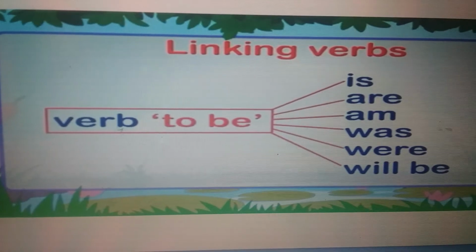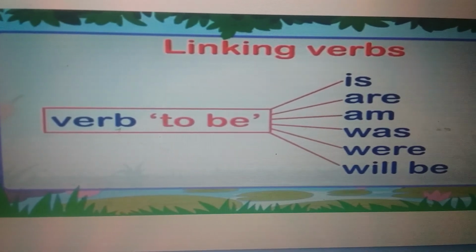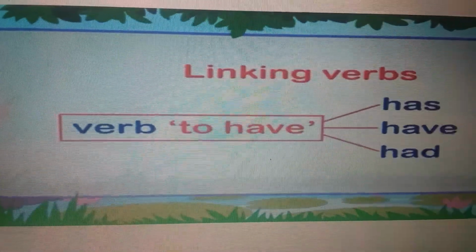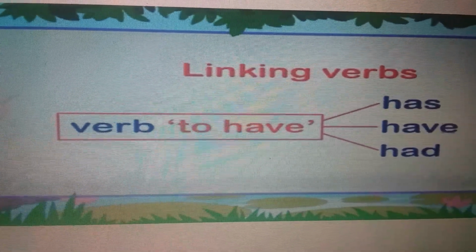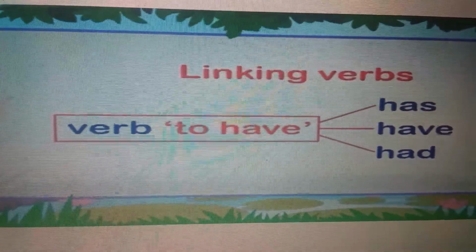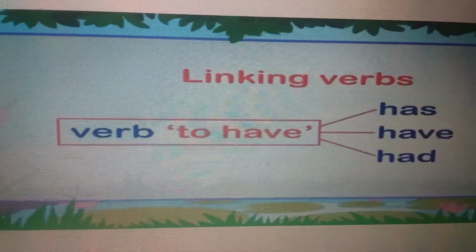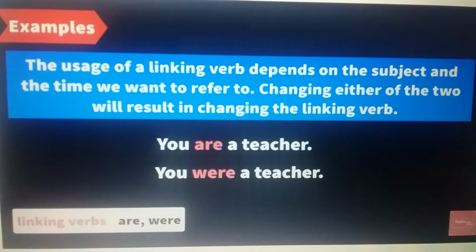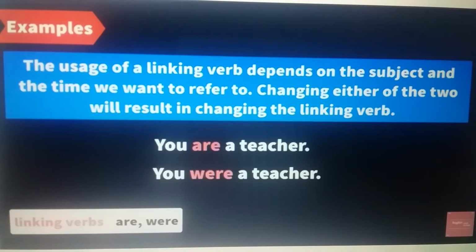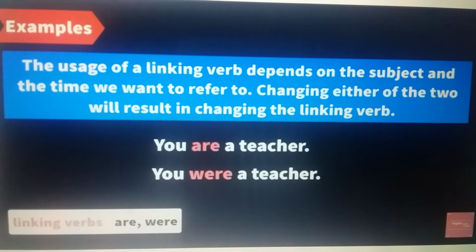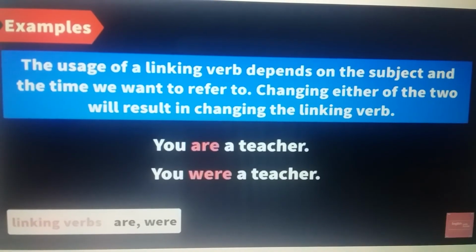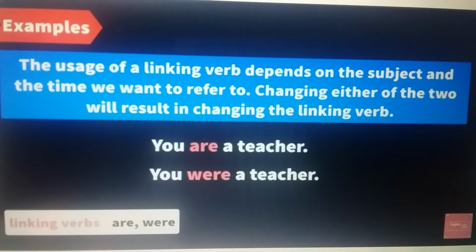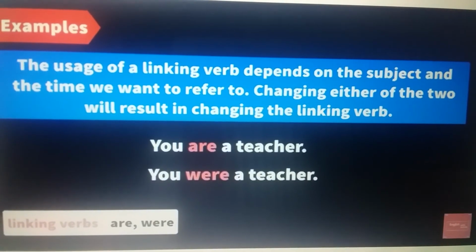To be form. What is the to be form? Is, am, are, was, were, will be. To have form: has, have, had. The use of a linking verb depends on the subject and the time we want to refer to. Changing either of the two will result in changing the linking verb.